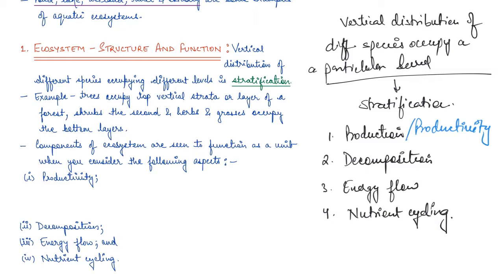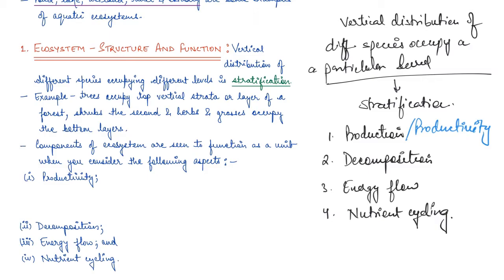Then comes the decomposers. So what are the decomposers? We have fungi, we have bacteria, we have different flagellates, which are abundant at the bottom of the pond. Now this entire system performs all the functions of an ecosystem, and this is basically a function of the biosphere as a whole.